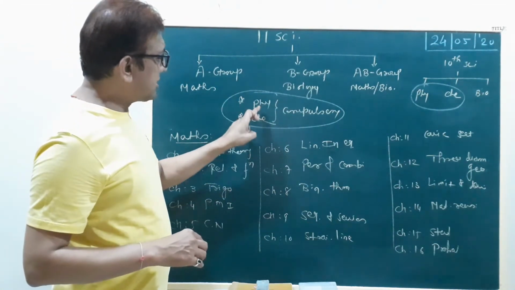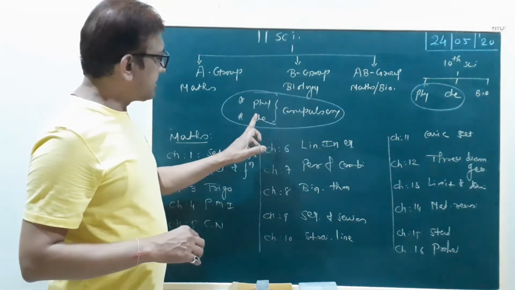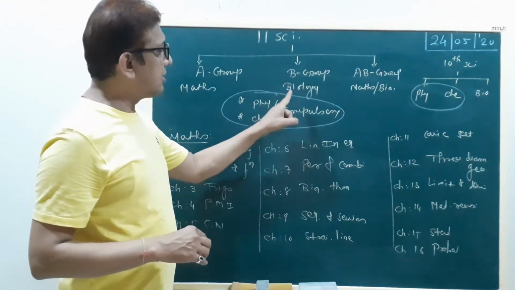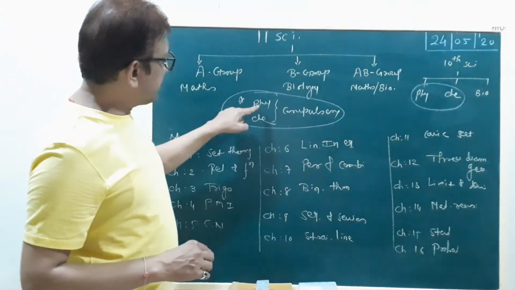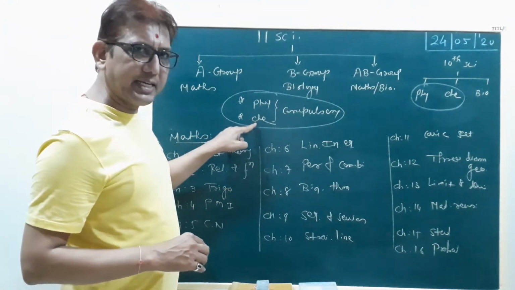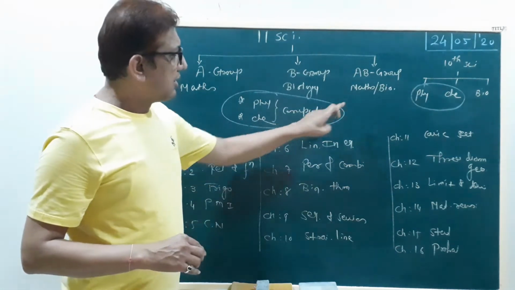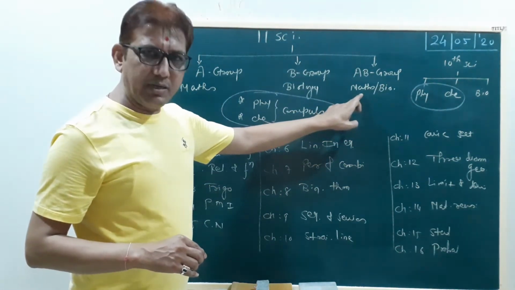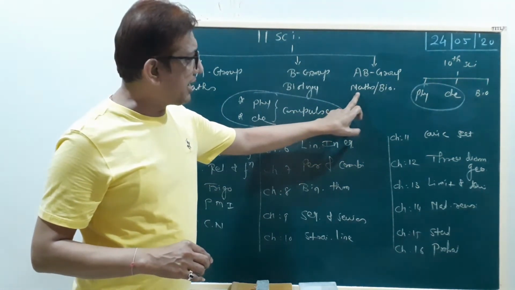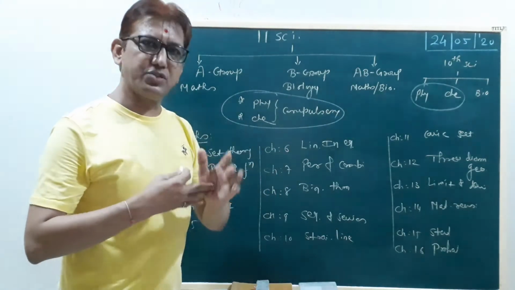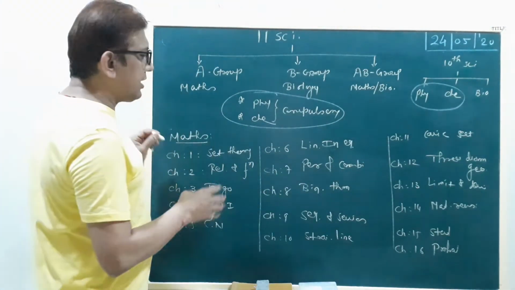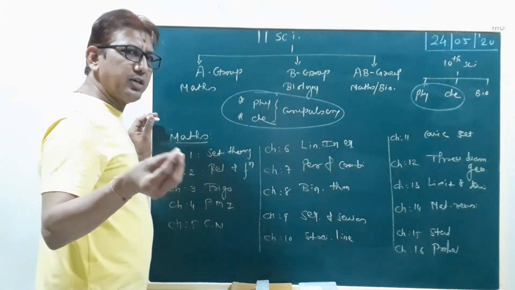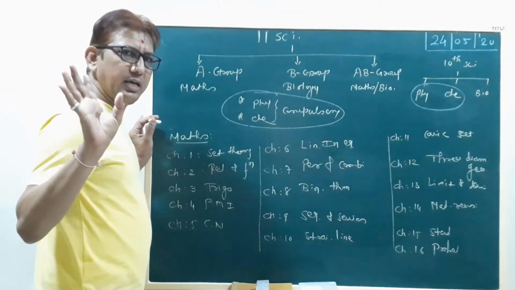Or first physics, second chemistry and third biology. Or in AB group, first physics, second chemistry, third maths and fourth biology. Is that clear? Okay. And English and computer or Sanskrit is anyone.